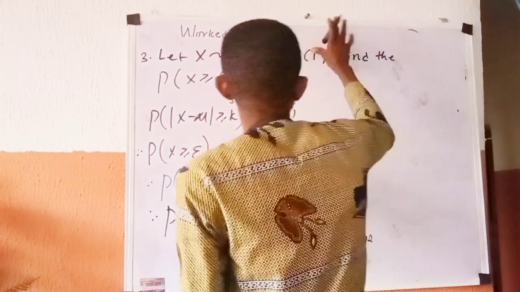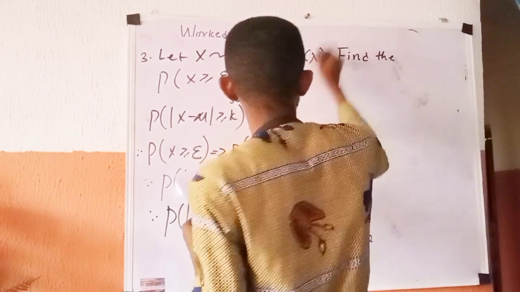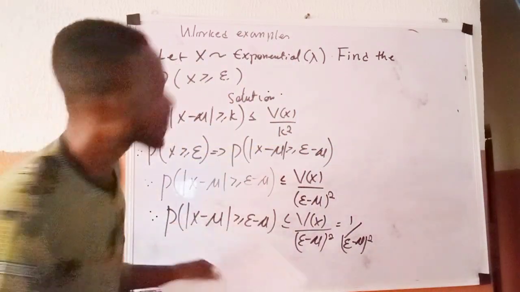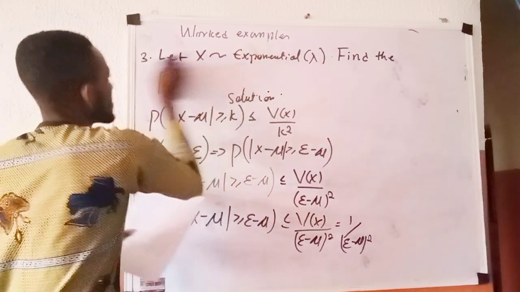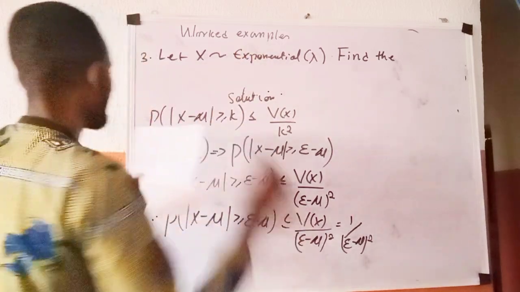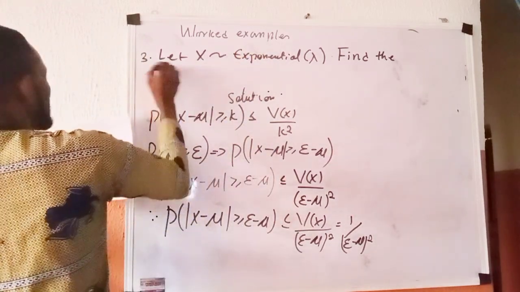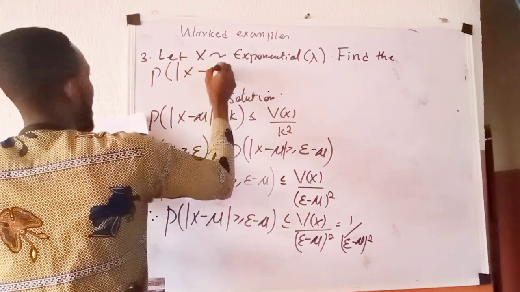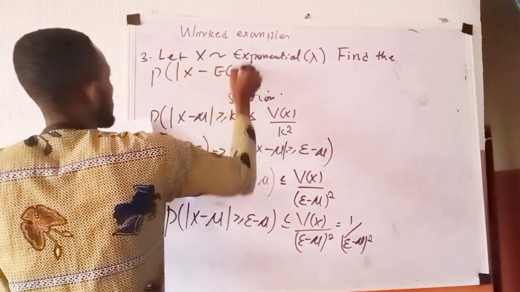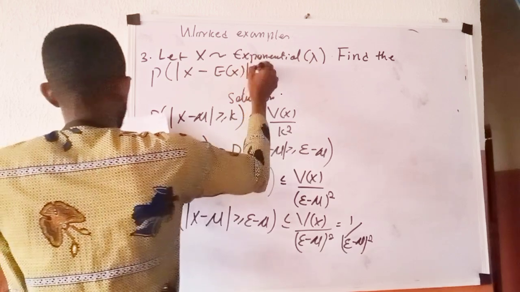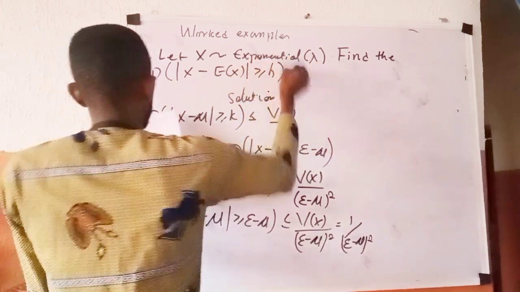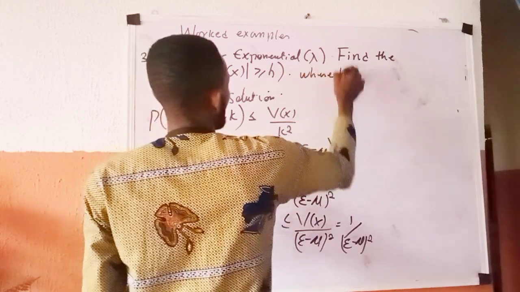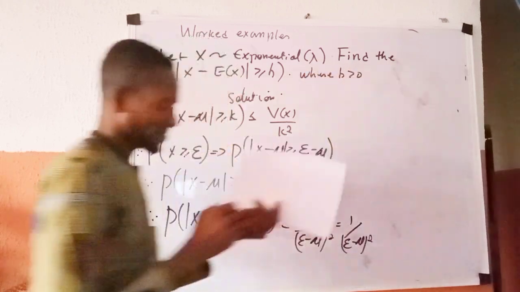Here we have lambda, and then the probability that I'm interested in is P of X minus E of X greater than or equal to b, where b is greater than 0.